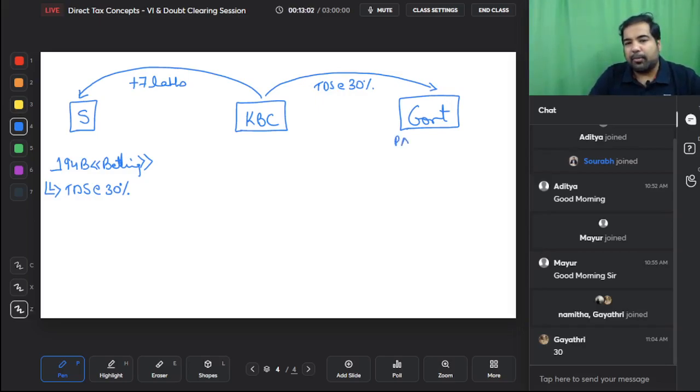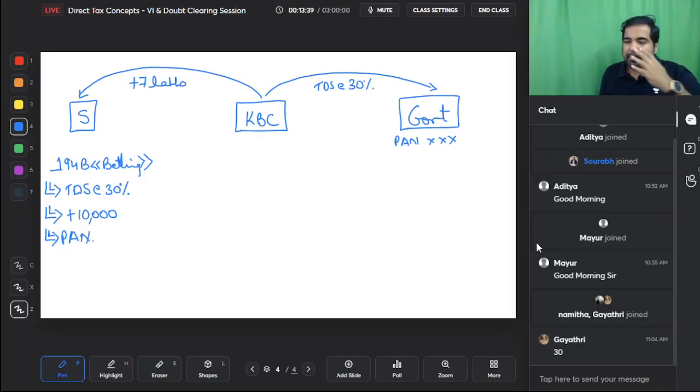They will obviously take your PAN number here. So they will take your PAN number, and don't worry, whenever you finally pay your tax, you can take a credit. I'll show you how you take a credit, guys. But this is TDS at the rate of 30%. If the amount that you earn is more than 10,000 rupees, that means if in KBC, if you win 7,500 rupees, will it be taxable? Yes. But will there be any TDS? No. TDS will be only about 10,000 rupees, TDS at the rate of 30%, and they will take your PAN number and they will give it to the government.